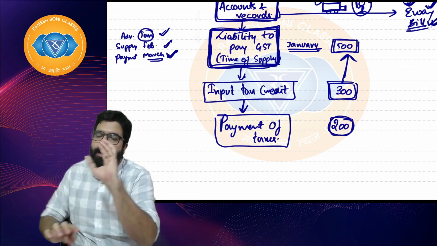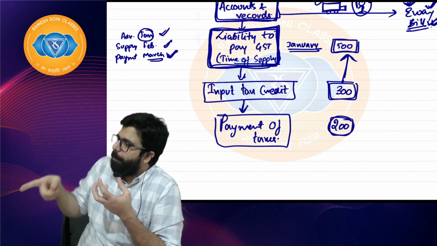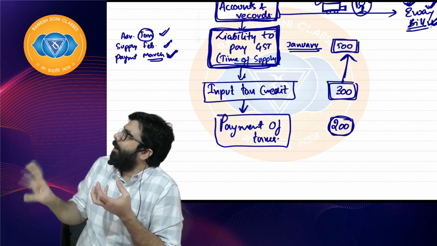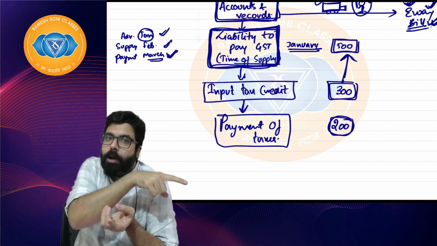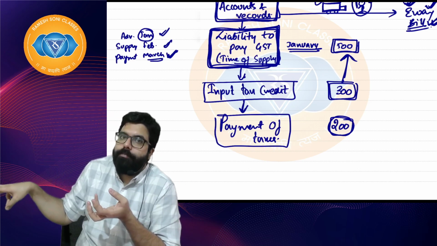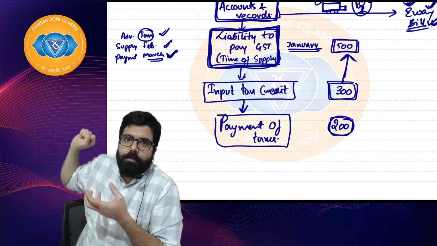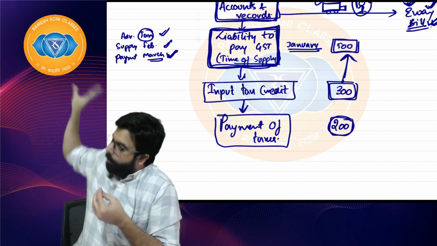Supposing I've collected 500 from my customer. I'll tell my partner, hey partner, when I purchased those goods, I had already paid 300. So 300 is already paid. See, GST has to be borne only by the consumer. But when I bought the goods, I had already paid 300. So I will tell him, I had already paid 300. So that 300 I will deduct and 200 I'll have to pay.